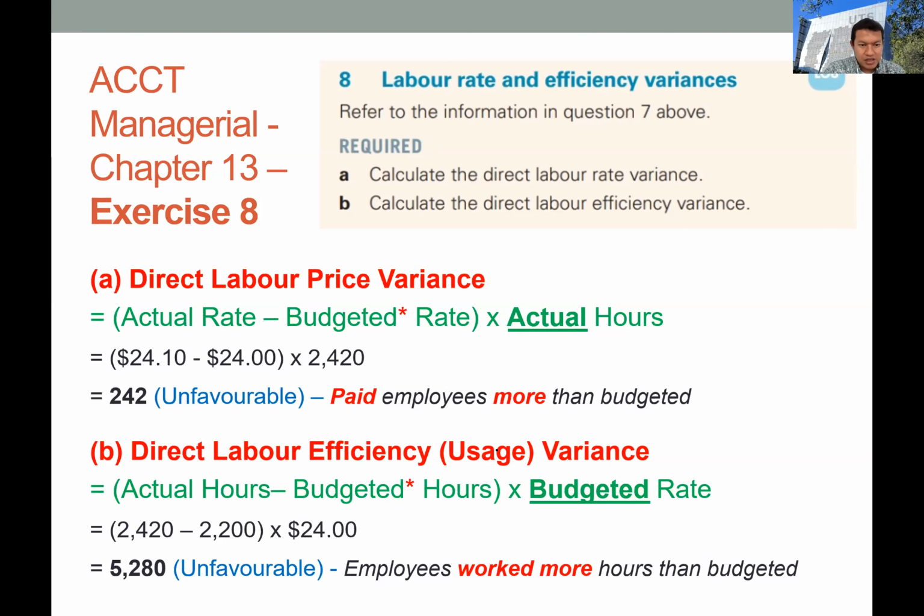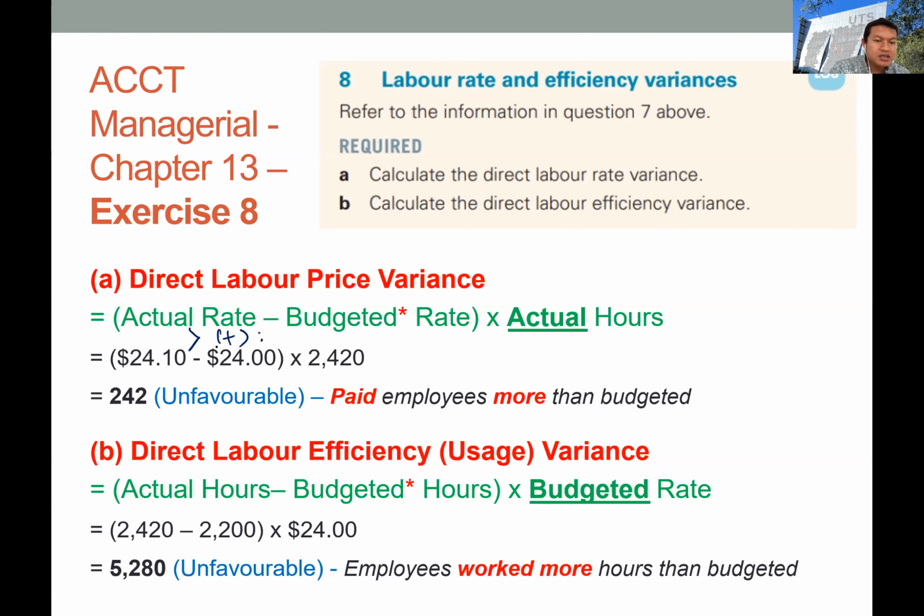We find in the question that the actual rate is 24.1 and the budget rate is 24. So we can see that the actual rate is slightly higher than the budget rate, which will bring you a positive variance.